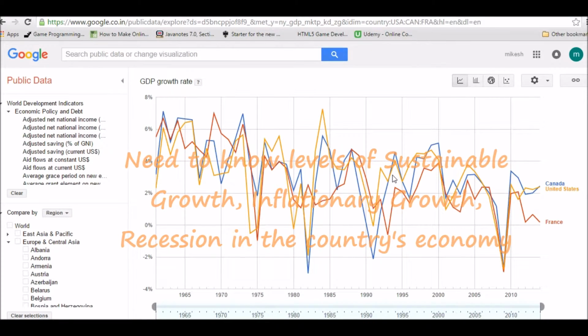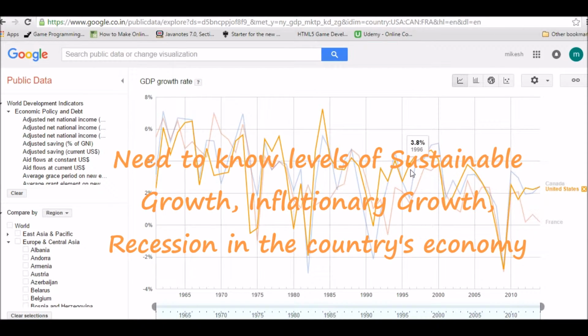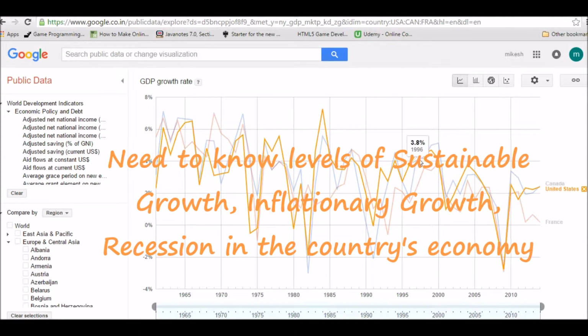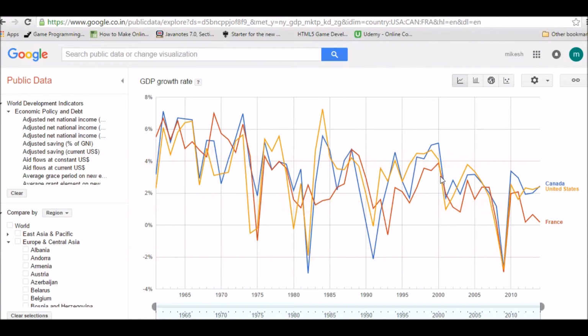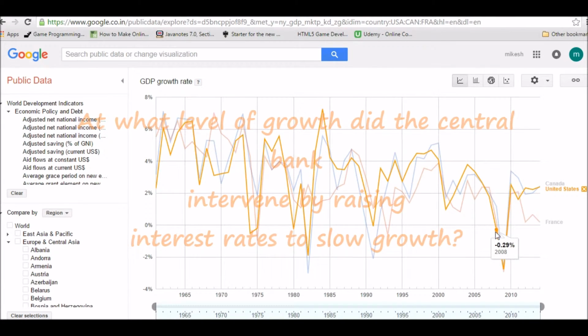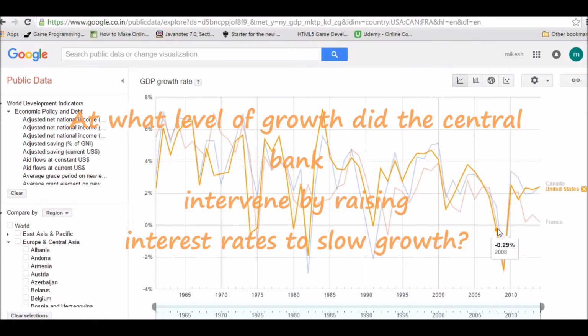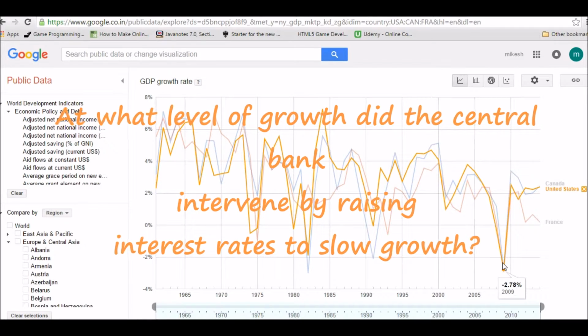So if sustainable growth had been, say, 3% historically, and if the current data indicates that the growth is far ahead of 3%, let's say more towards 4.5%, then we can look back and see how the central bank reacted in the past by either raising interest rates or by any other direct intervention in the foreign exchange markets.